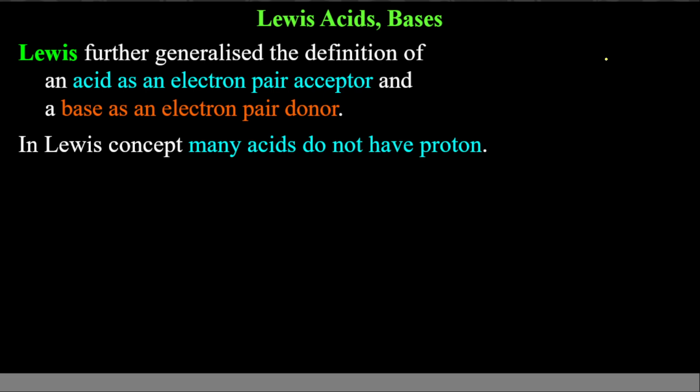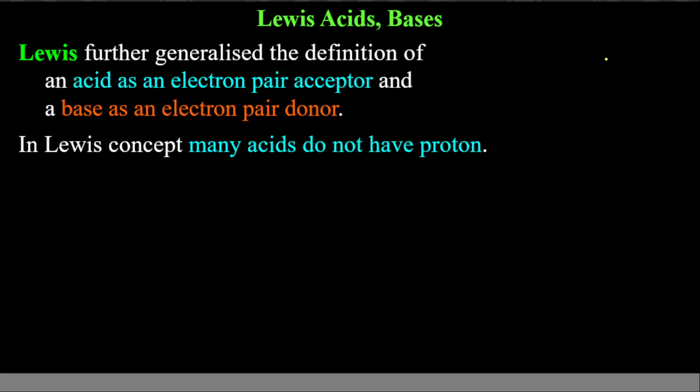If it accepts H plus, it is base. So there was no requirement of OH minus in that case. But still there were few compounds which acted as acid or base, and they didn't have hydrogen at all. They did not accept hydrogen, they did not have hydrogen to donate. For explanation of those type of compounds, Lewis concept was adopted. Because every compound has electrons, so Lewis concept is applicable everywhere.